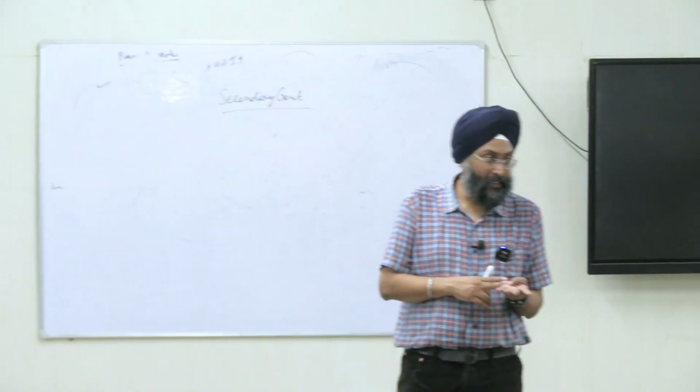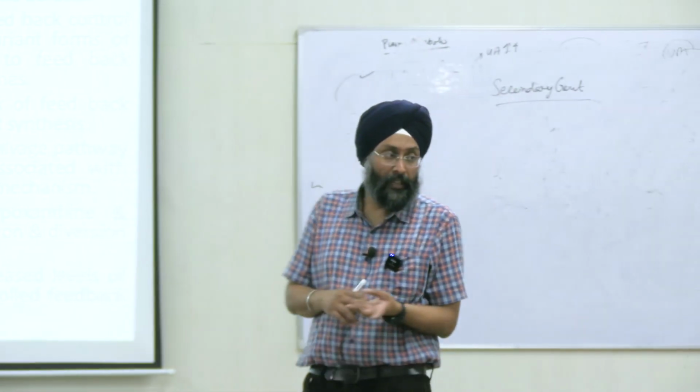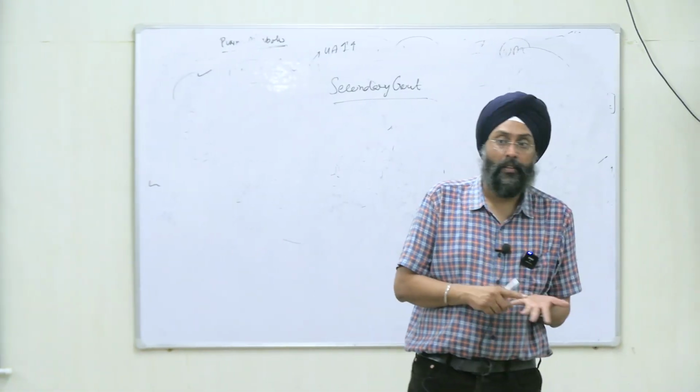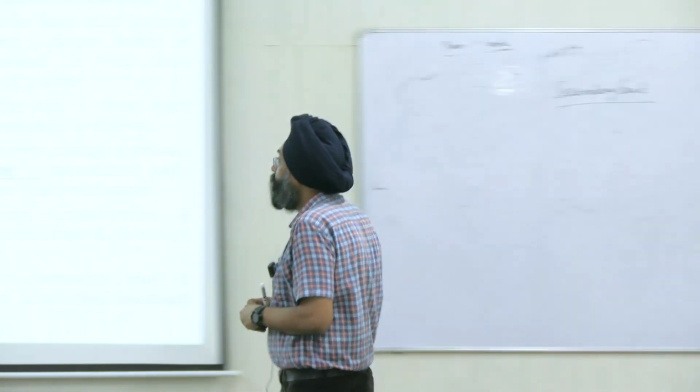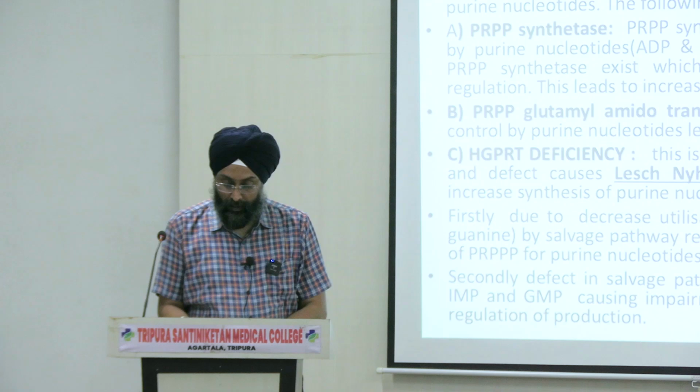They may be psoriasis, cancers, lymphomas, and leukemia, and high alcohol intake. Anything left? Okay. So now coming on to the next topic, some immunodeficiency disorders.